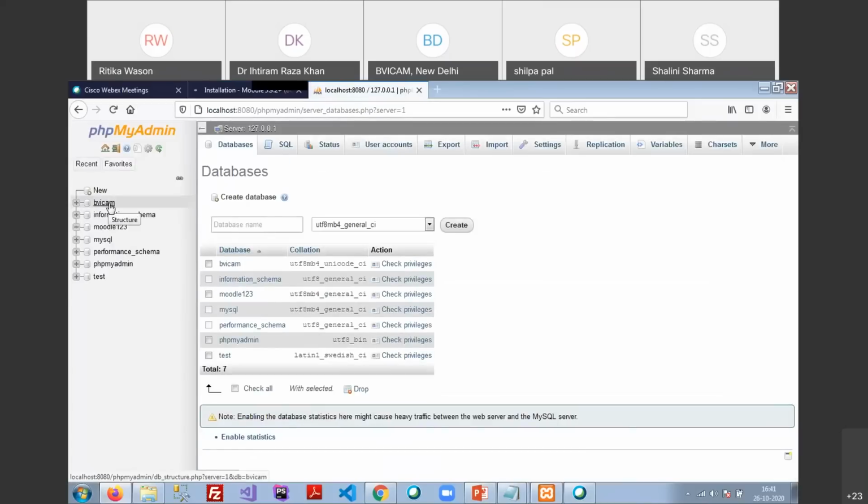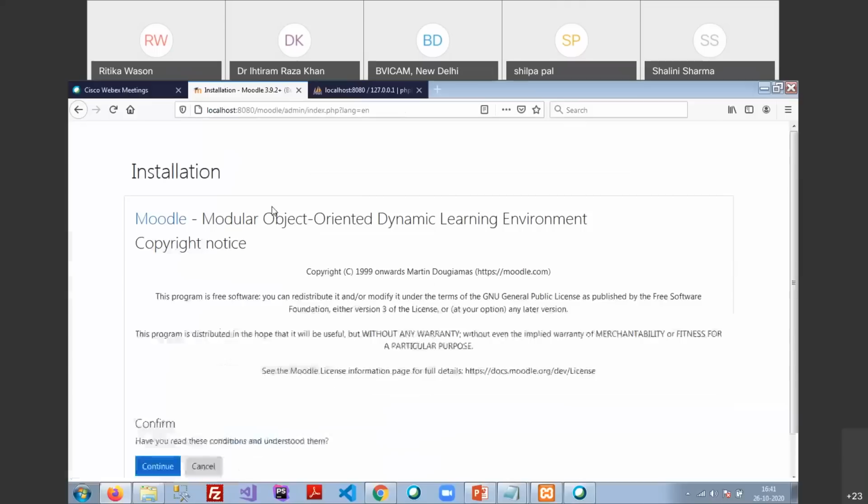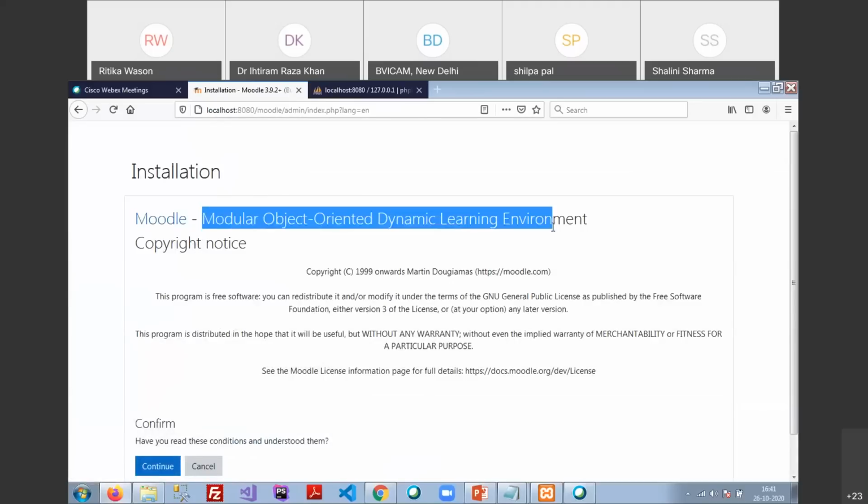Now you can check it out. There is a database which has the name BVICAM. Okay. Again, this is the full form of Moodle: the Modular Object-Oriented Dynamic Learning Environment.